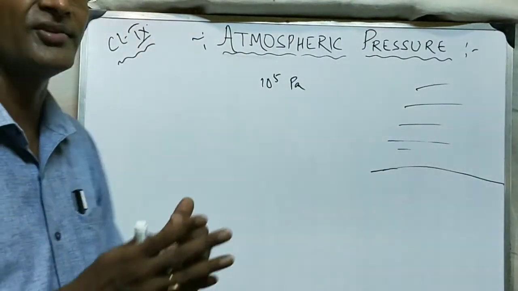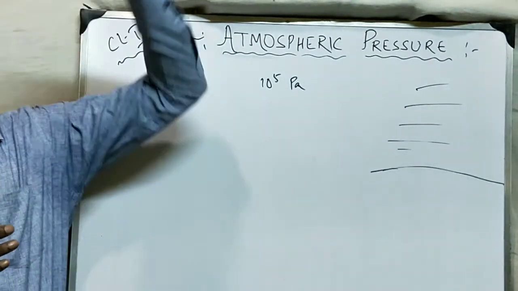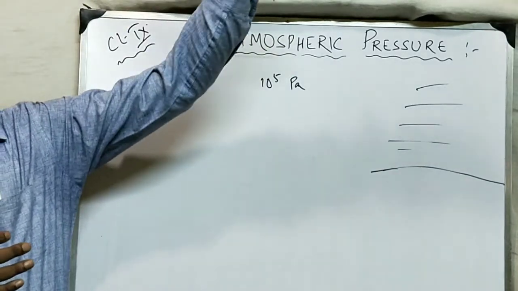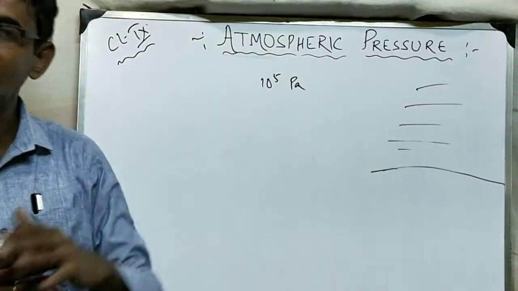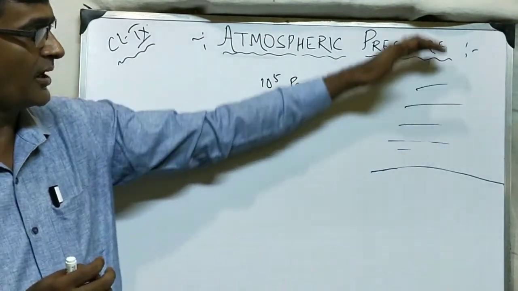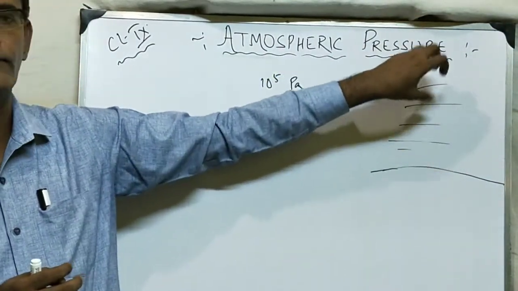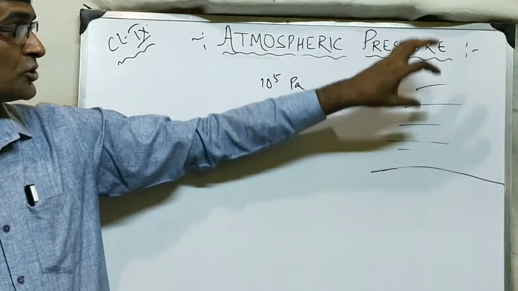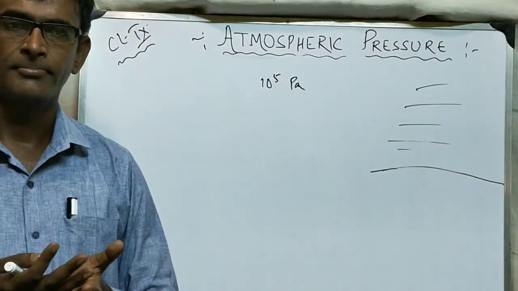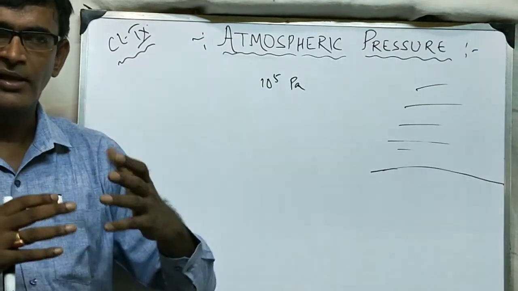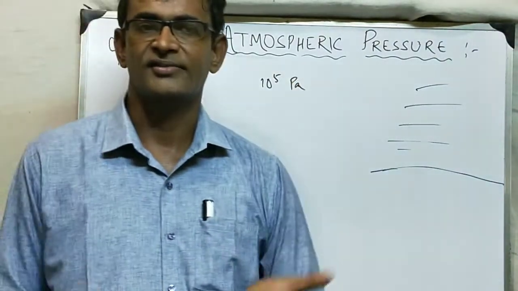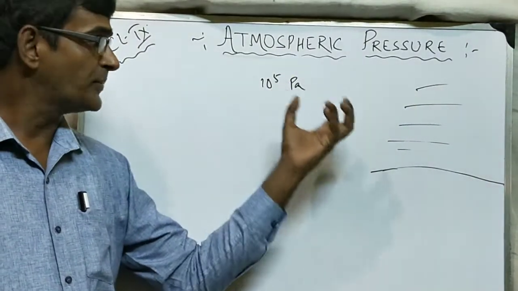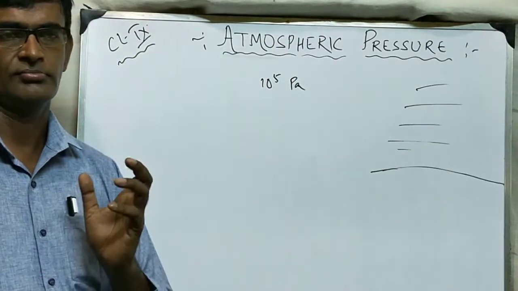And it is the same reason why when we go to a higher altitude, suppose to the top of a hill or mountain, the atmospheric pressure decreases. This we'll discuss later. As we go higher, atmospheric pressure decreases because the density of air is less. So there our nose bleeding starts. Why? Because the atmospheric pressure is less and the inside blood pressure is more, and that gushes out from the nose. So this is because of the blood pressure, we don't realize it.